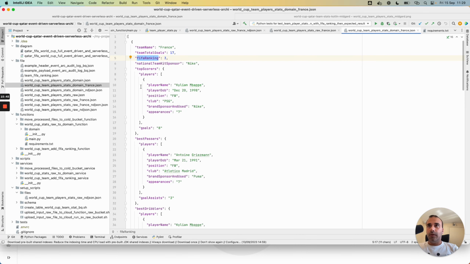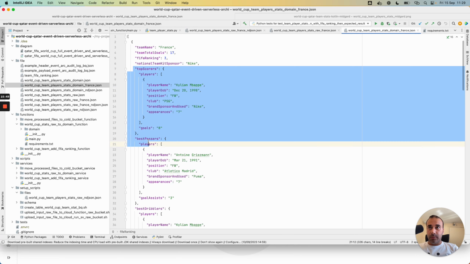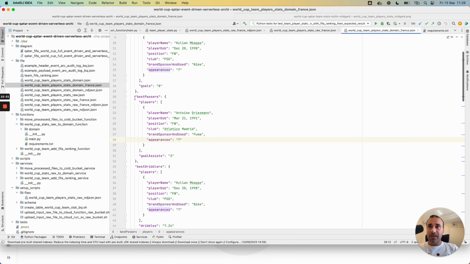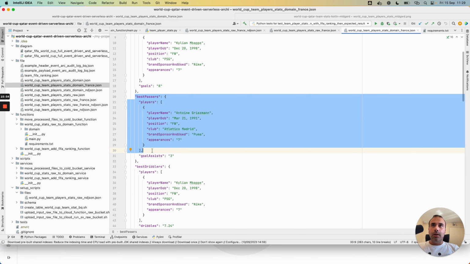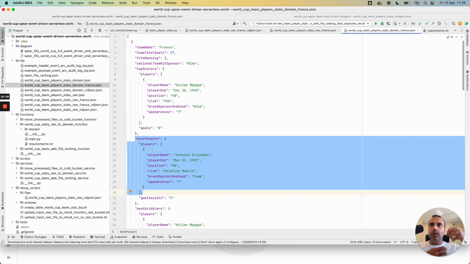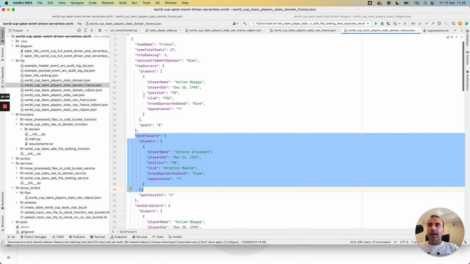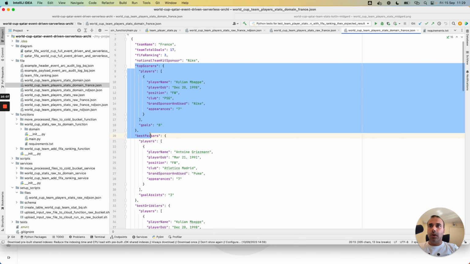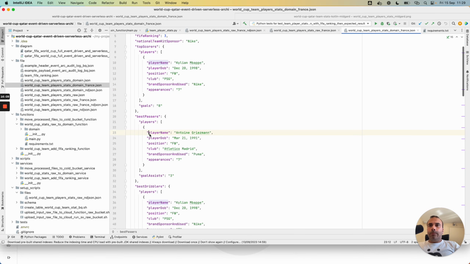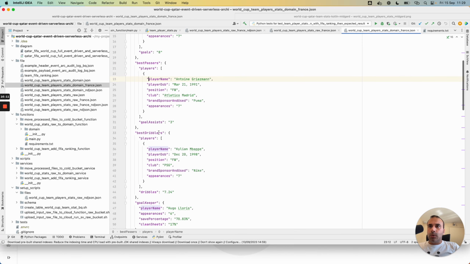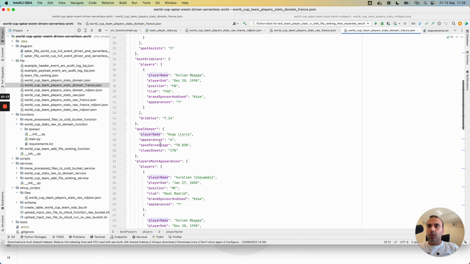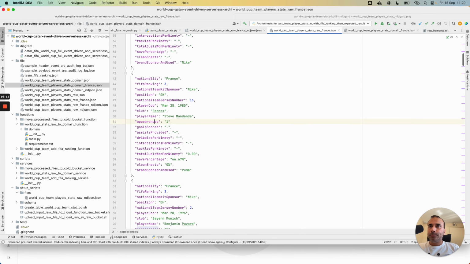And for the business logic, I will calculate all the top scorers per team, the best passers, because maybe some players can have the same top goals scored. That's why I have a list for these elements. I have the best passers, also the best dribblers, and the goalkeeper statistics, and so on.